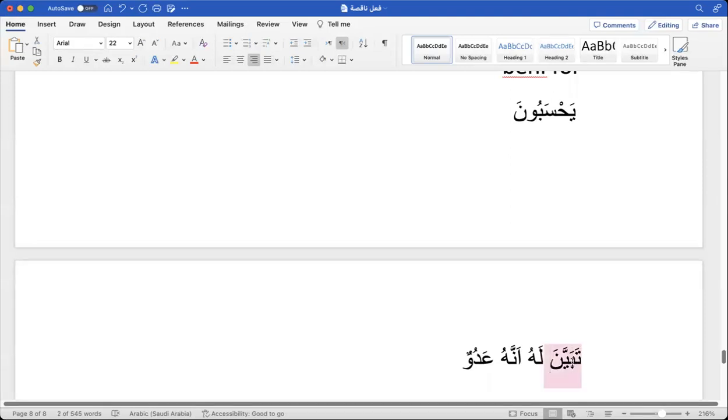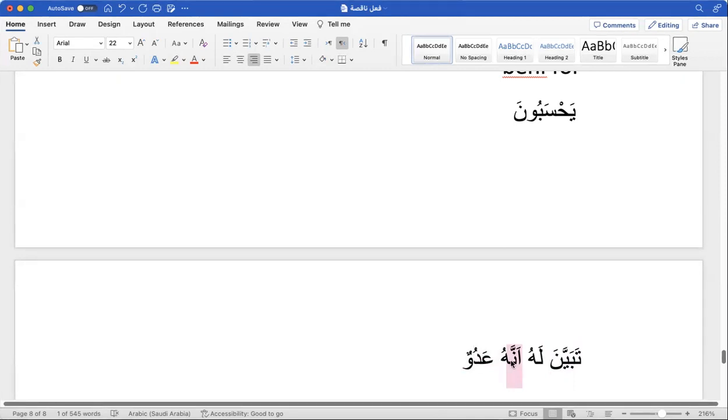So this is a fa'il mazi. Which version? It's a huwa version. Nasara, nasara, nasaru; tabayyana, tabayyana, tabayyanu. So it's tabayyana, huwa version. Now you have fa'il mazi. Then you have lahu, leave it. Now here, annahu aduwwun. The moment you see anna plus hu, then another ism, you can understand that without anna, it was actually huwa aduwwun. It was jumla ismiya.